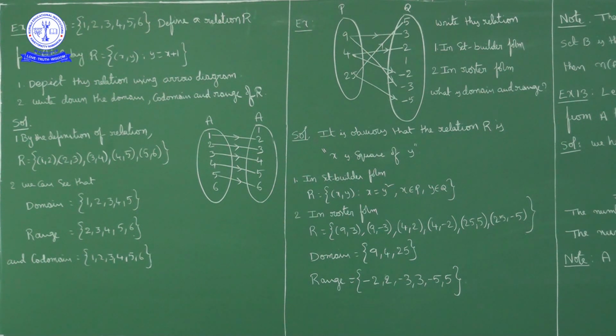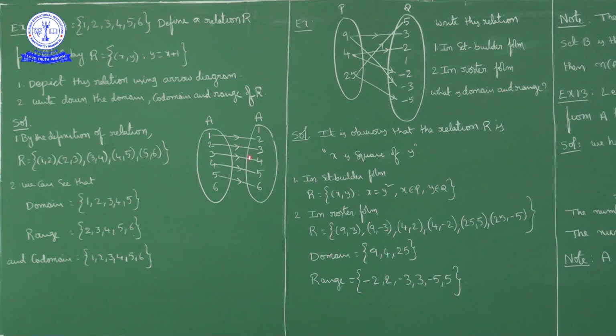Now what is the domain? The first elements in the relation. In each ordered pair, the first elements come under the domain. So the domain is the set containing the elements 1, 2, 3, 4, 5. Next, the range. In every ordered pair, the second elements come under the range. So the range is 2, 3, 4, 5, 6.